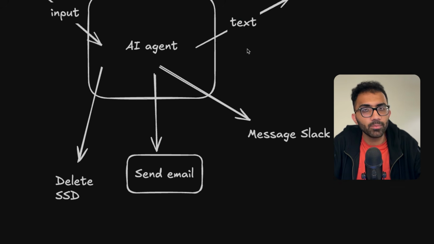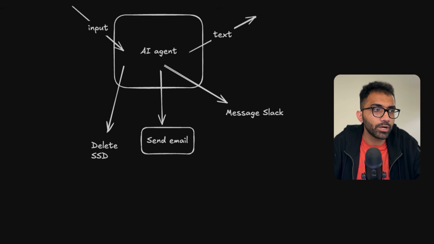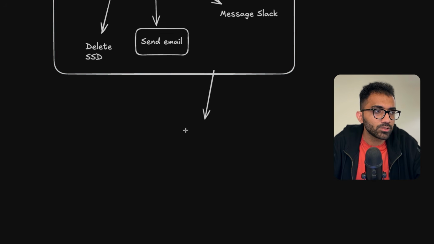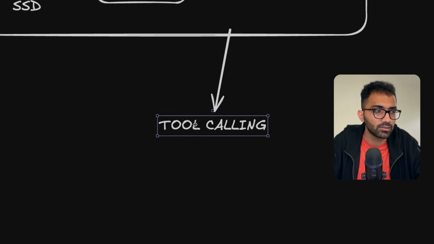But fundamentally, the limitation of an AI system is that it can only produce text. It can't do anything else beyond that. So we have figured out a way to do that, and what we call that is tool calling, right? It used to be function calling initially when it was launched. Then it became tool calling.